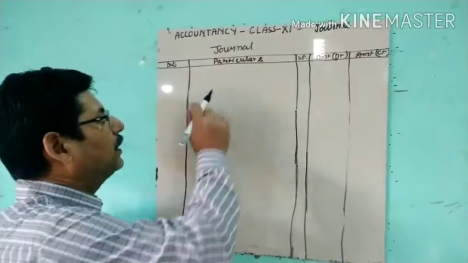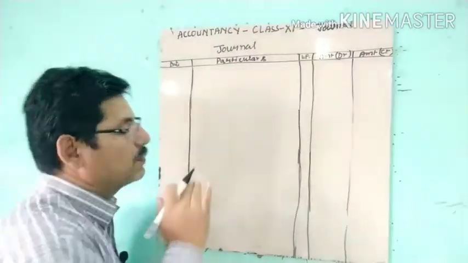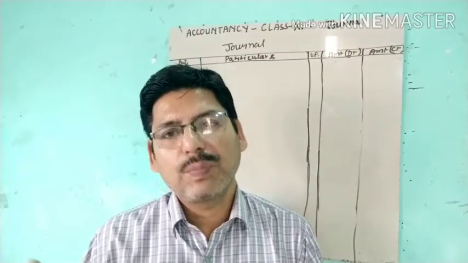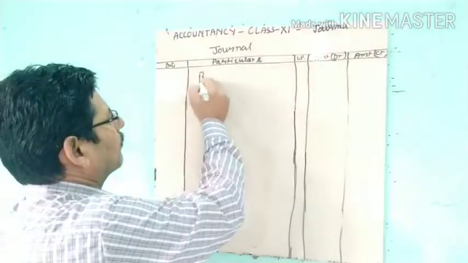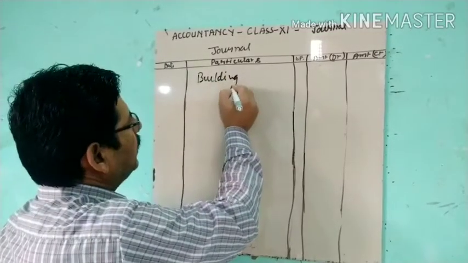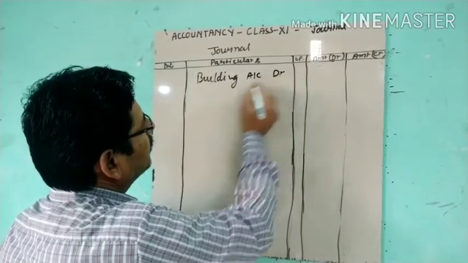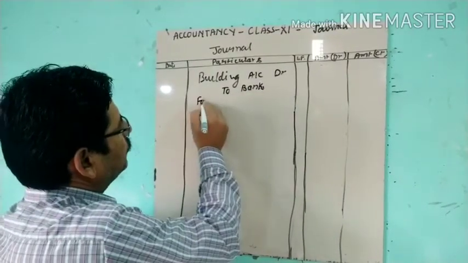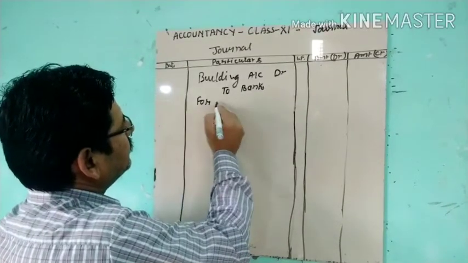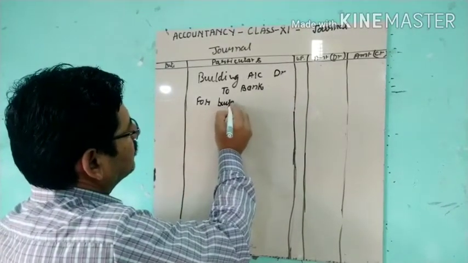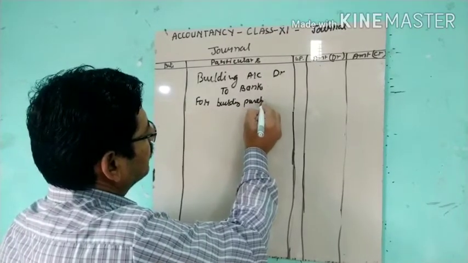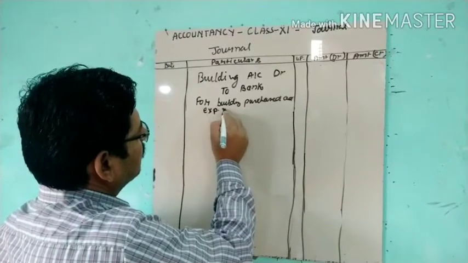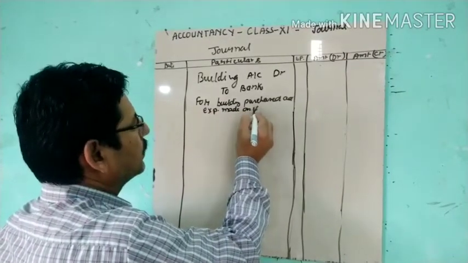So here the building is coming to the business, so debit what comes in. So building account debit, and to bank, because we are paying the amount for the building purchased and expenditure made on it.